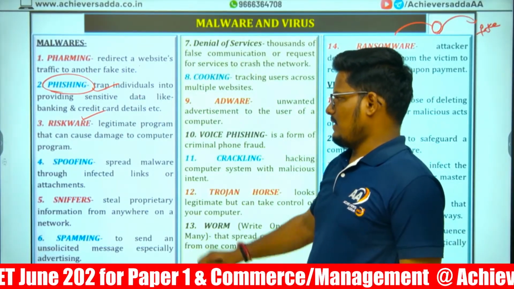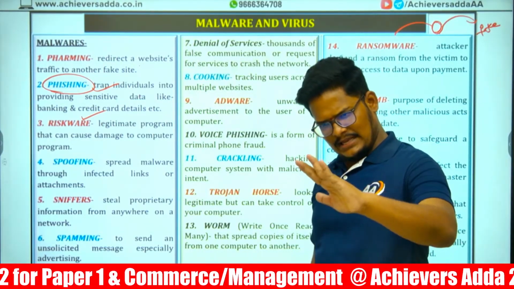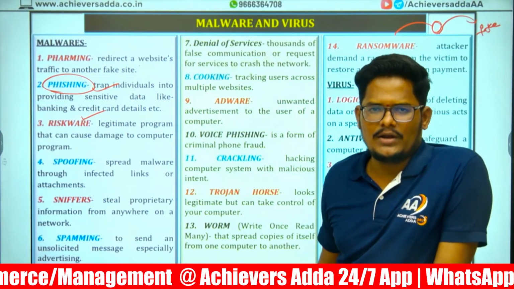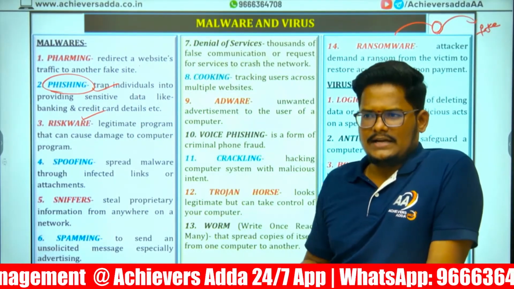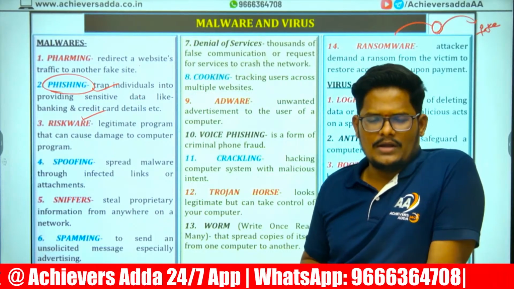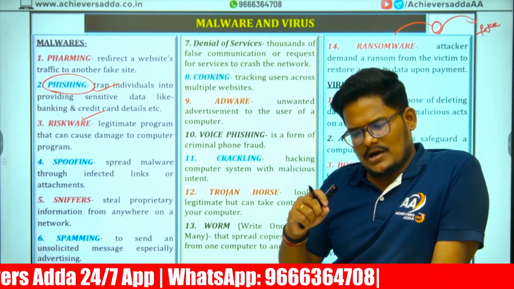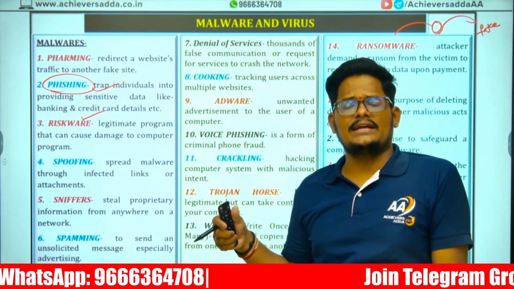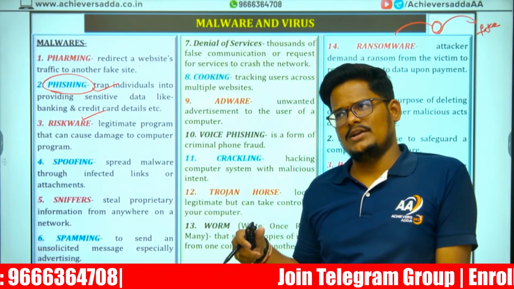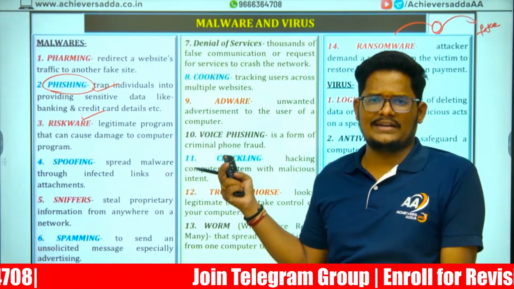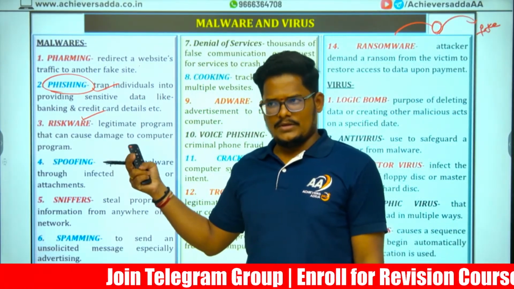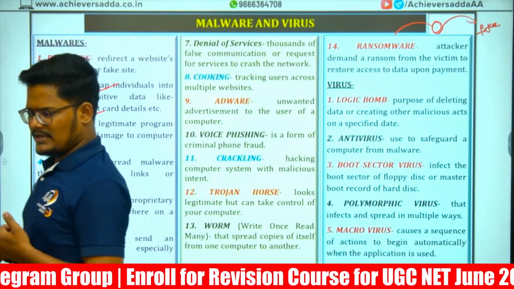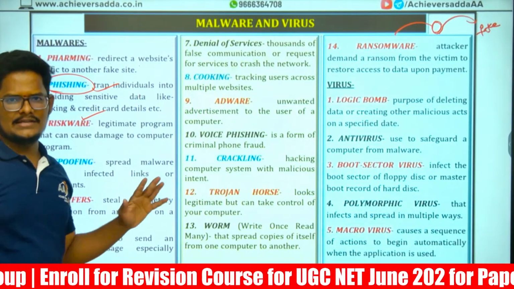Next, riskware. Riskware is a program that looks like everything is fine in the computer, but it will cause damage to your computer. Unknowingly it will enter into your computer. It can cause damage to all the files that are there in your computer. That is riskware. Via advertisement links, when you are entering into a website, in some of the advertisements, this infected virus will be there. So if you enter into that website, maybe indirectly it can come into your computer. If your computer is very weak in security, it can attack easily.